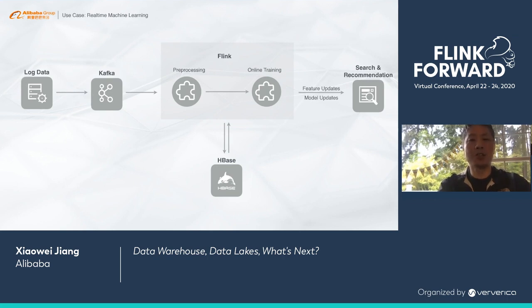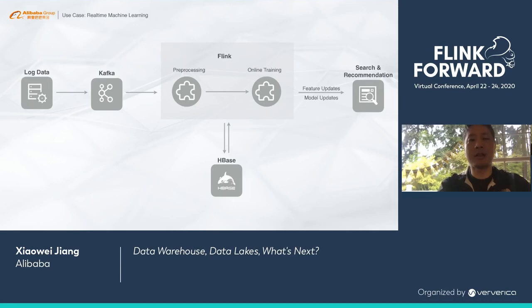Because we are doing such a join in a streaming fashion, we need to store such entity tables in a system which is really good at point lookups. And we decided to use HBase for that. So Flink does a streaming join between the event stream and the entity tables, such as the user profile and the product tables. Then we get a better picture, a full picture of what happened. We do further cleanup of such events.